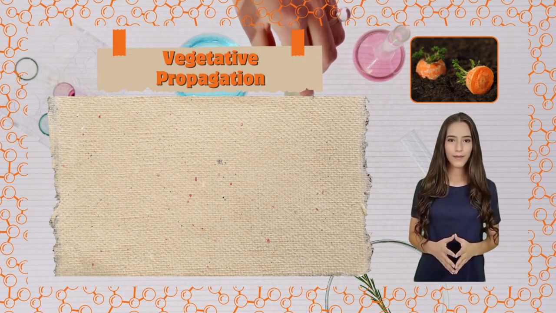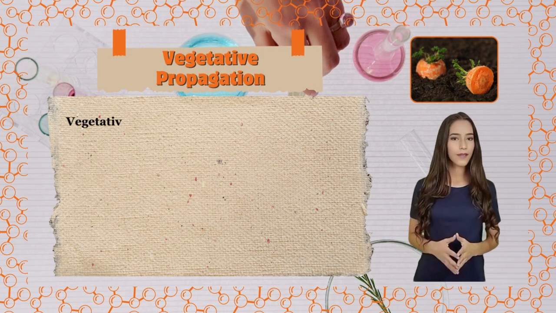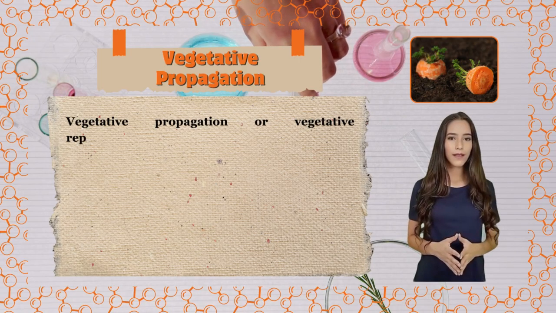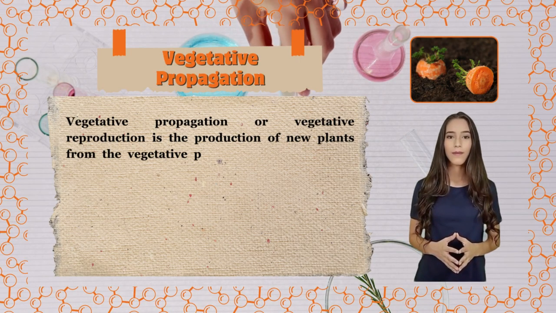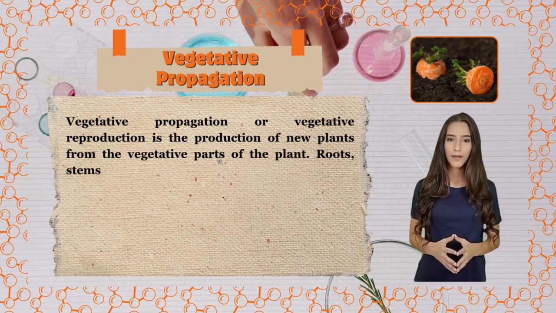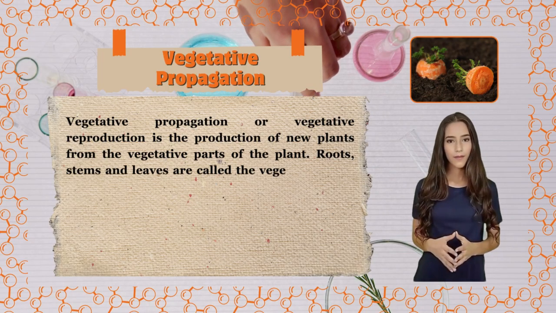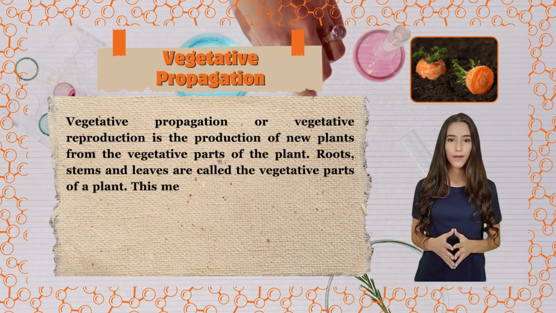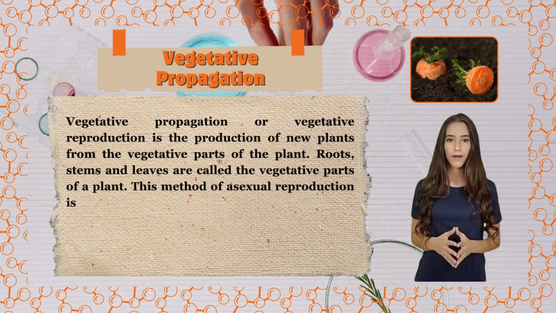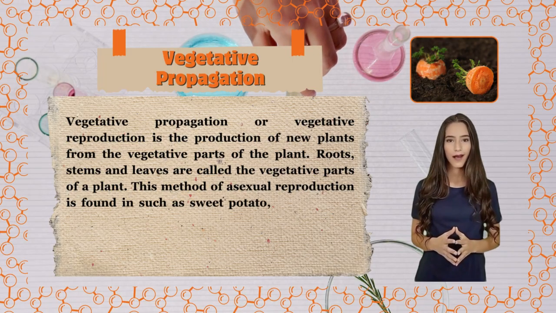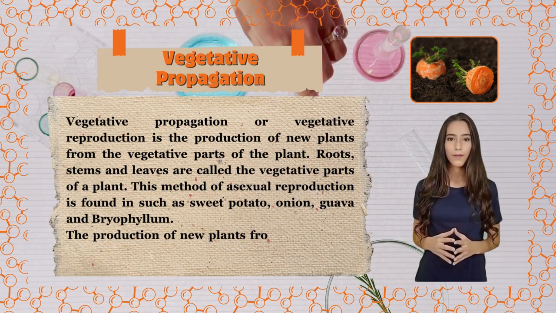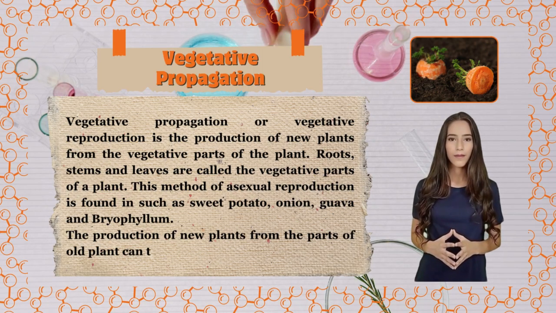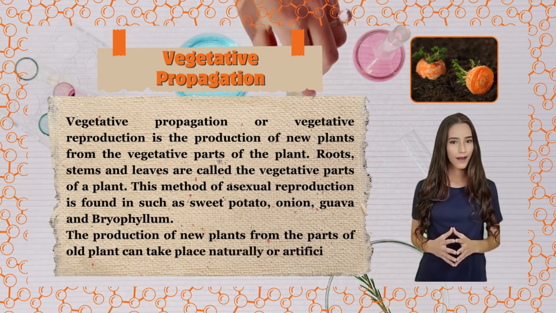Vegetative propagation. Vegetative propagation or vegetative reproduction is the production of new plants from the vegetative parts of the plant. Roots, stems and leaves are called the vegetative parts of a plant. This method of asexual reproduction is found in plants such as sweet potato, onion, guava and bryophyllum. The production of new plants from the parts of old plant can take place naturally or artificially.